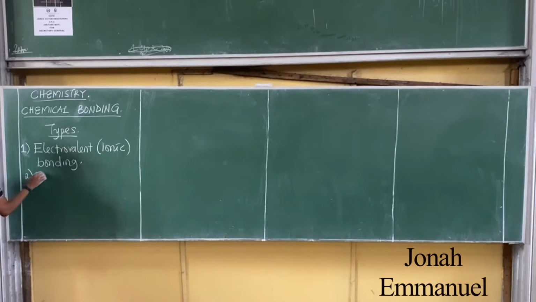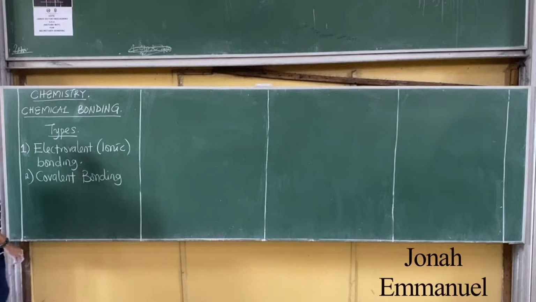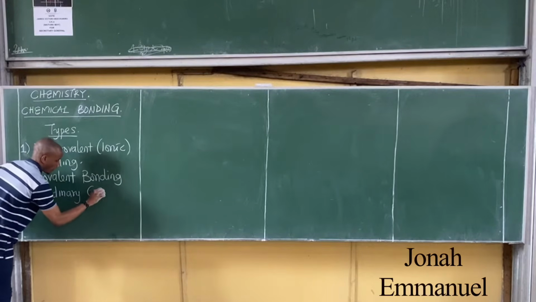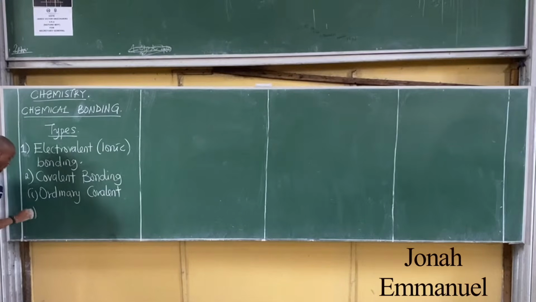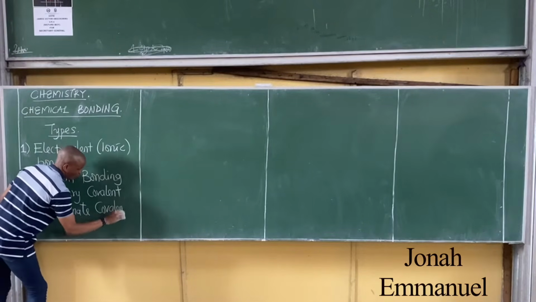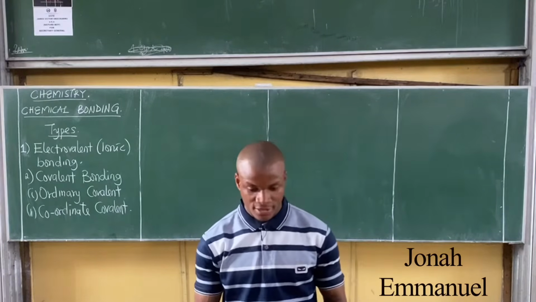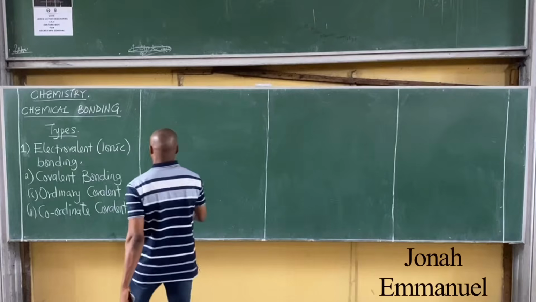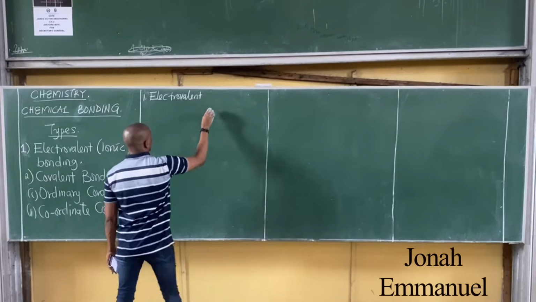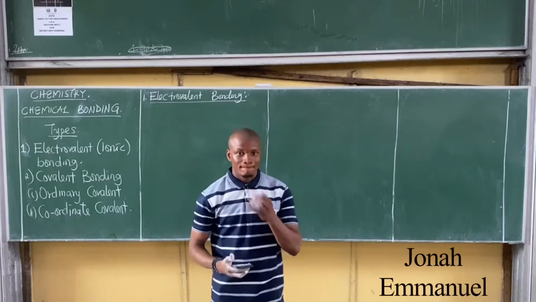The second one is covalent bonding. Under covalent, there are two types: the ordinary covalent and the coordinate covalent bonding. Let's discuss these ones.